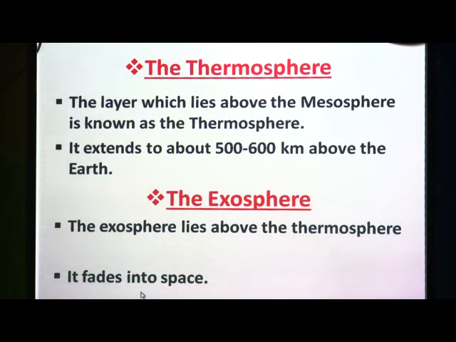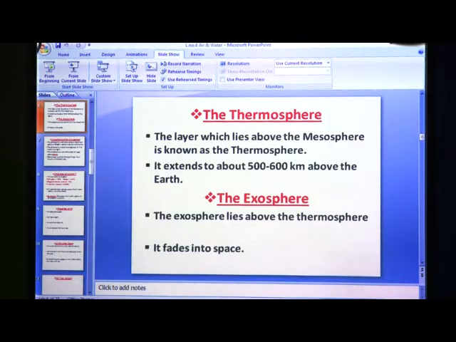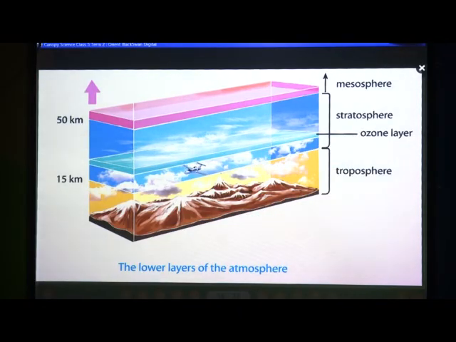If you have the book in front of you, then you can see the picture of the lower layers of the atmosphere on page number 36. If you have the textbook in front of you, you can open it and see. Here in this picture you can see the first 15 kilometer above the sea level or ground level is the troposphere.